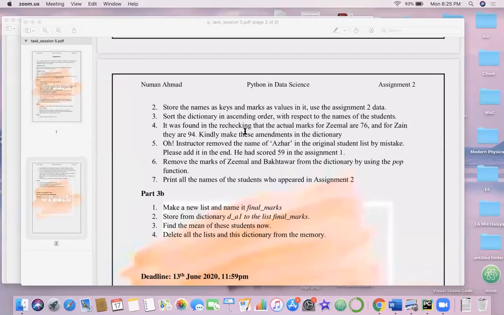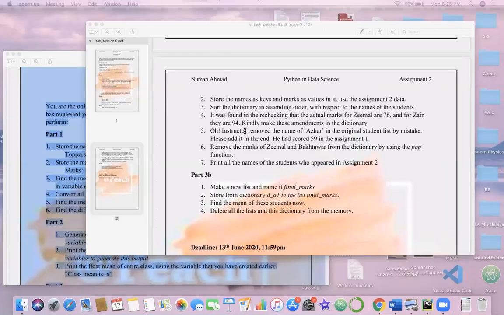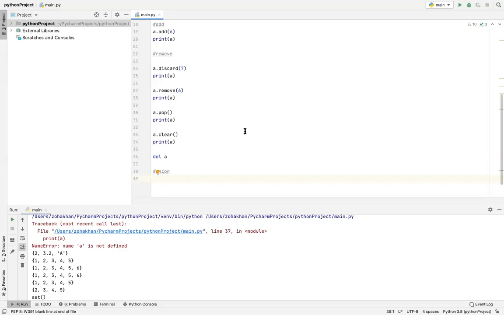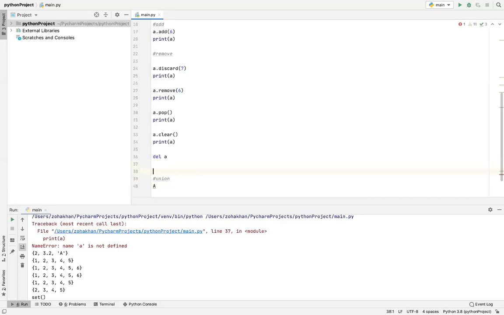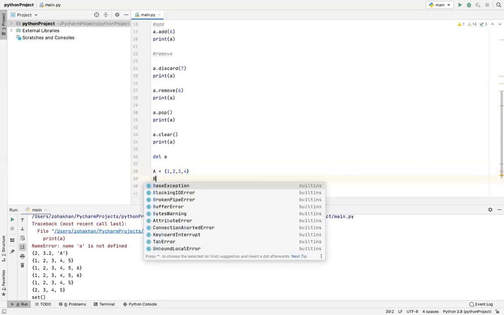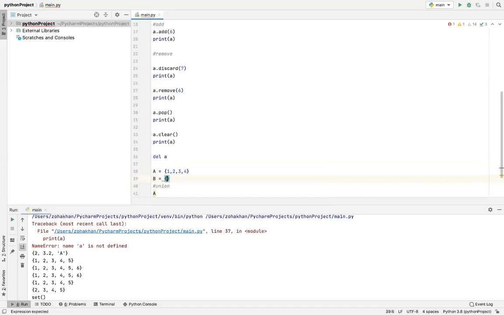Okay, let's see the syntax for union. There are two ways you can do it. The first way is, let's declare two sets. A is equal to 1, 2, 3, 4, and then B is equal to 5, 6, 7, 8.